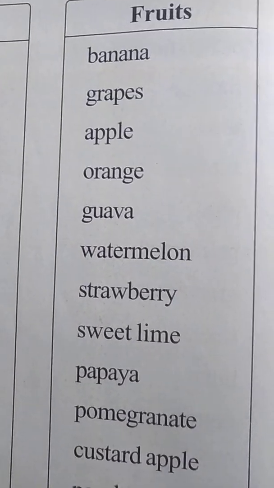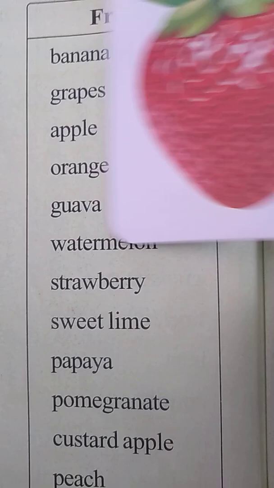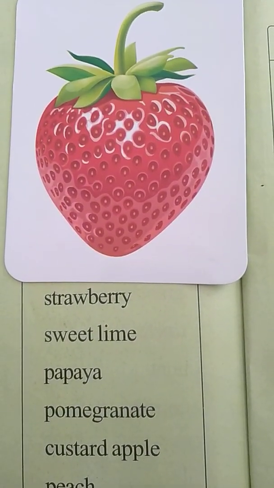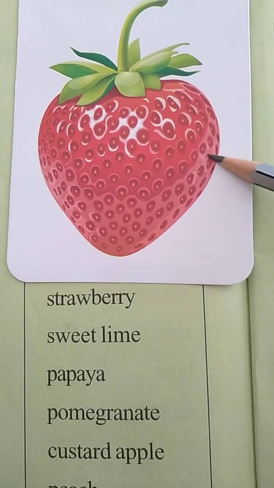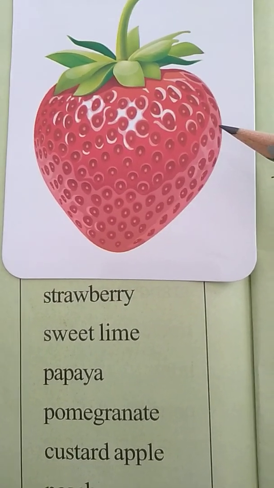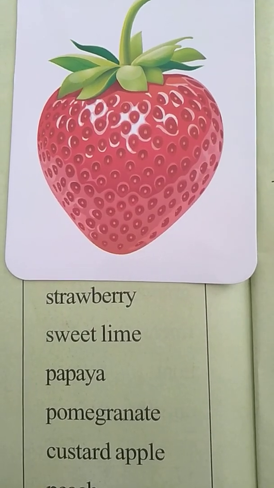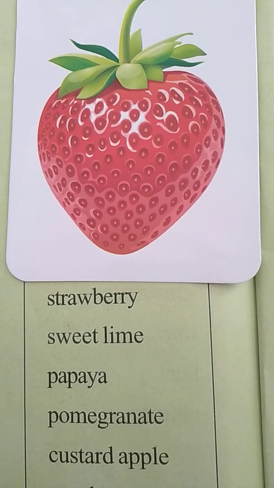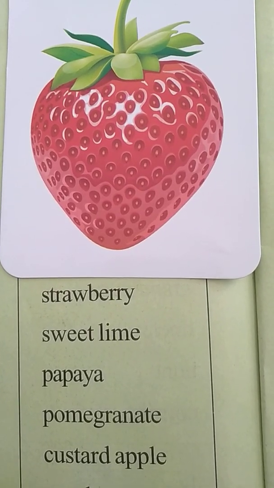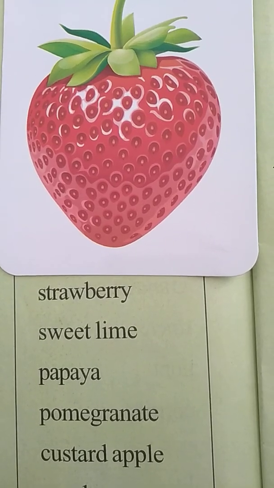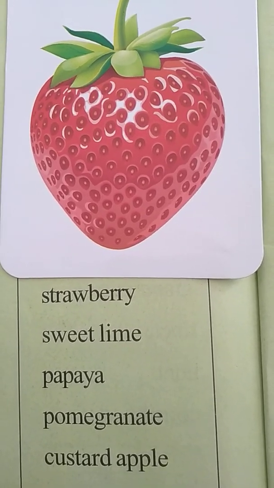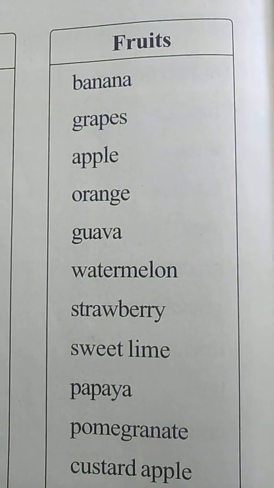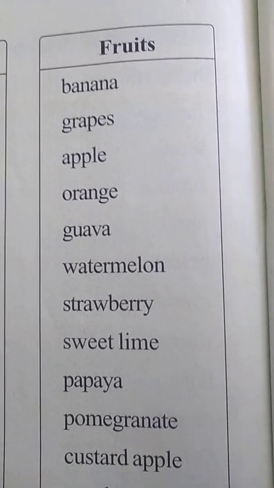So here I am going to show you the image of the strawberry. Yes, here it is. Oh my God, how nice it is looking, no? Very good. So it is called the strawberry, which is red in color, and it tastes somewhat, what is that called? Khatta meetha, means sour and sweet, not fully sour and not fully sweet. So it is a combination of sweet and sour. Okay. So this fruit is called the strawberry. Hope you have seen this. And the next I am going to show you the image of the